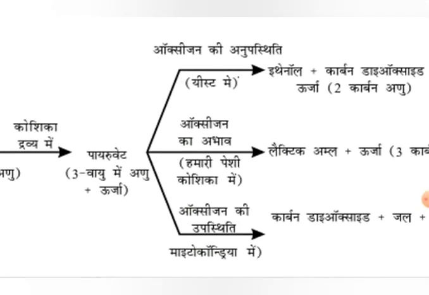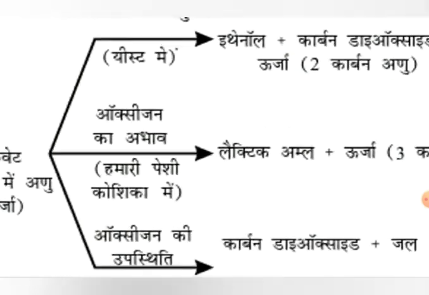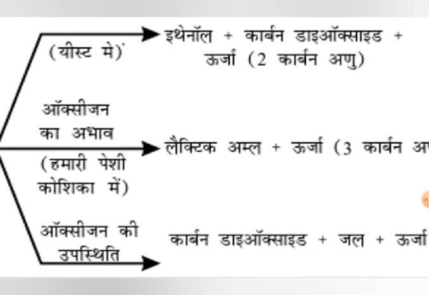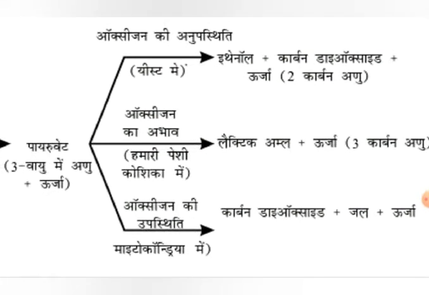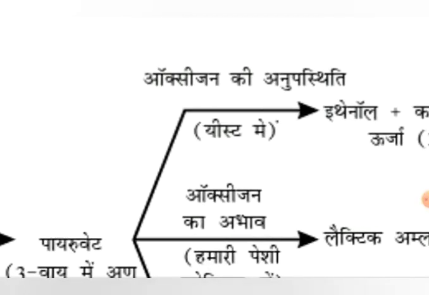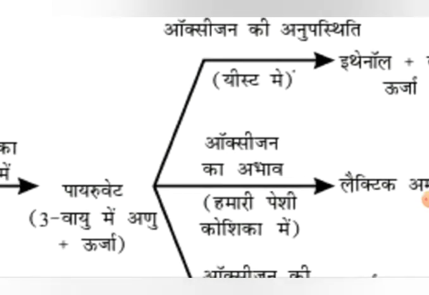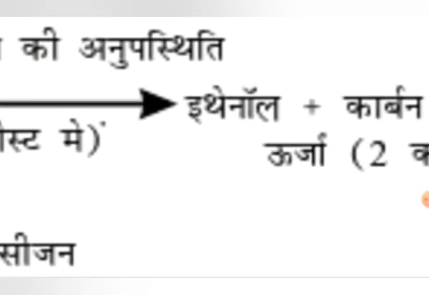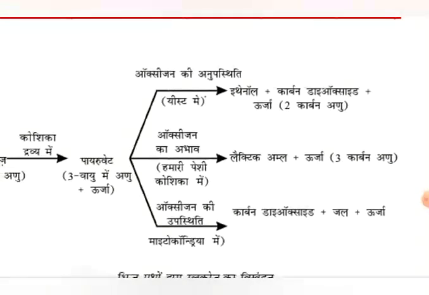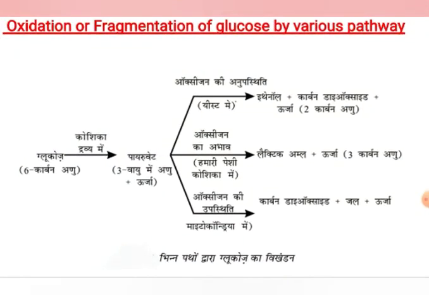If oxygen is not sufficient, like in the muscles, then pyruvate is converted into lactic acid, and the energy produced is comparatively less. In lower organisms like yeast, there is no oxygen at all, and pyruvate is converted into ethanol and carbon dioxide gas, and the energy formed is very, very little. So this is the comparative study in a nutshell.